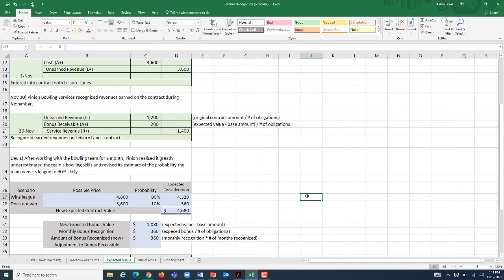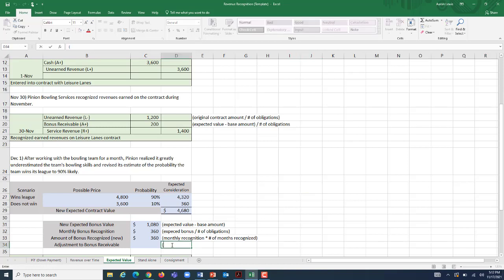Or if it's a longer contract, if it was a 3-year contract and we were a year in and we revised the bonus that we had on our books, we have to go and figure how much we put on to that point. That's what the amount of bonus recognized is. It's what it should have been had you made the good estimate in the beginning. What would be on your books right now? Well, it's not what's on our books right now.